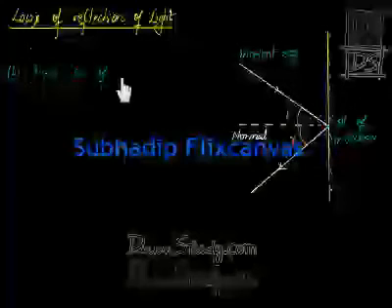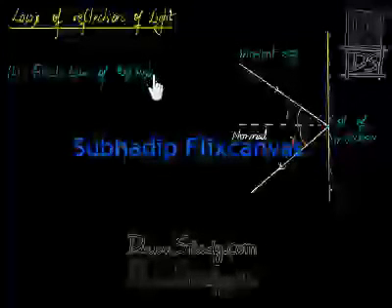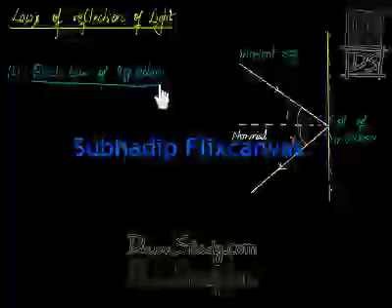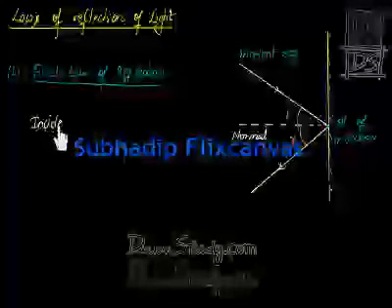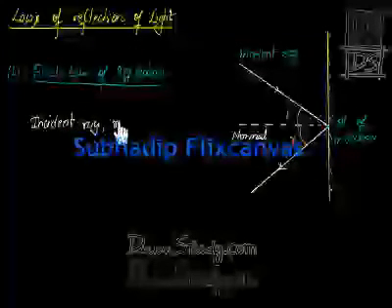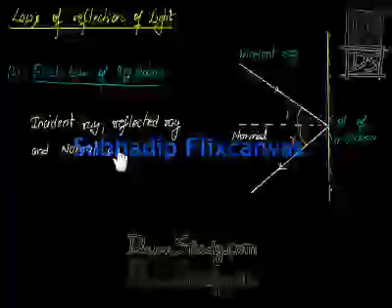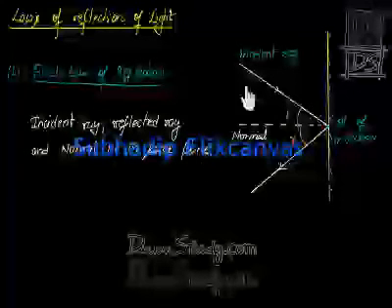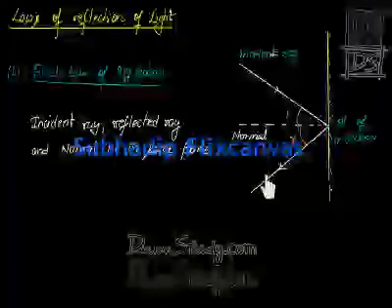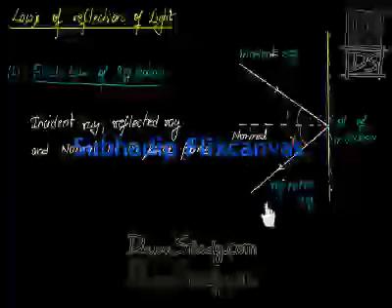First law of reflection. What is the first law of reflection? First, I will write what it is. It says that the incident ray, reflected ray, and normal lie in the same plane. This incident ray, this reflected ray, and this normal, all the three lie in the same plane.